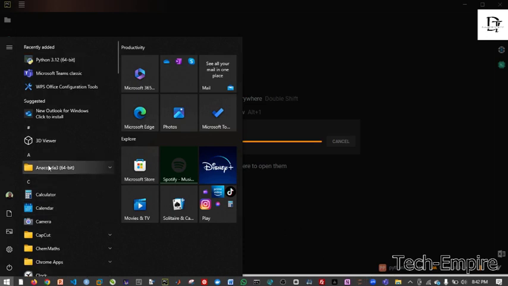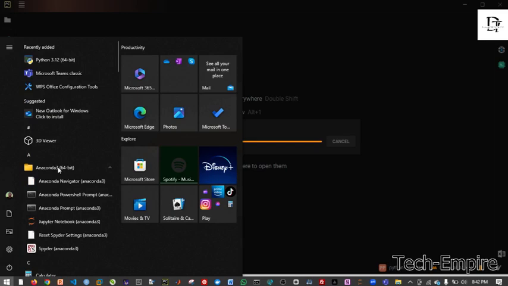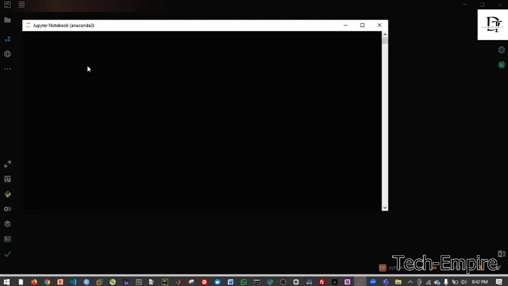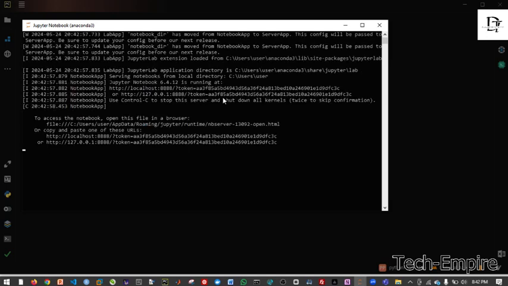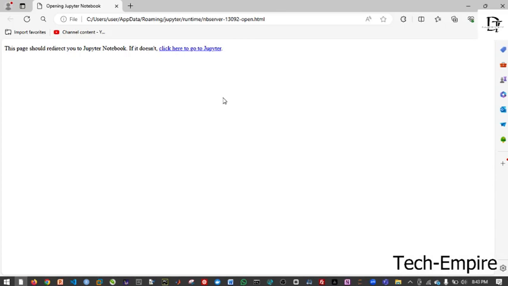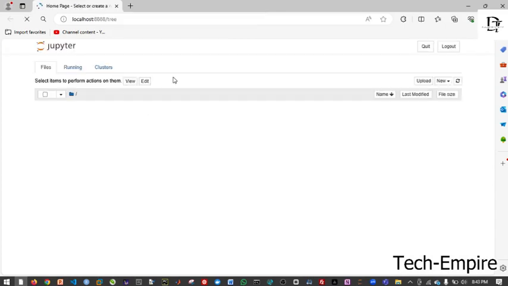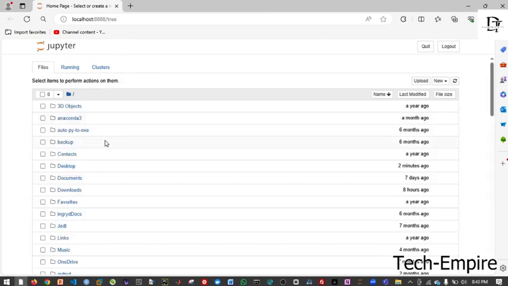But instead, since this is exactly what you have at your end, you can come here and click on it, and you wait. It will first of all launch this command line. After launching the command line, it will take you to your browser, any of your default browsers. If you are using Chrome, Mozilla, or Edge as your default browser, it will take it there and open this particular page for you, and you see localhost 8888. It will bring out all of this for you.